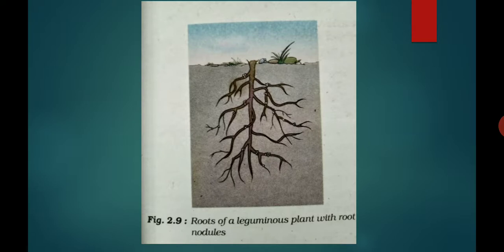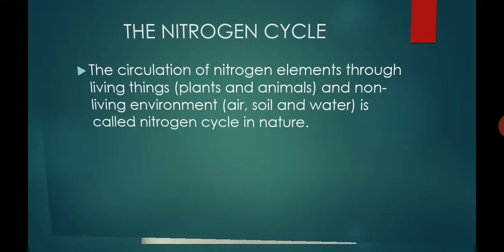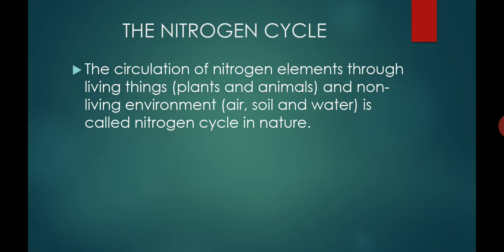Now we are going to learn about the nitrogen cycle. In the atmosphere, nitrogen gas is present at about 78%. The other gases such as oxygen are present at about 21%, carbon dioxide 0.03%, and noble gases only about 1%.